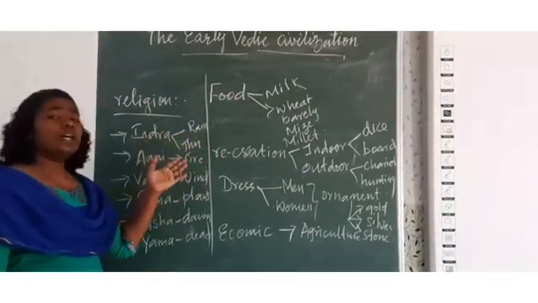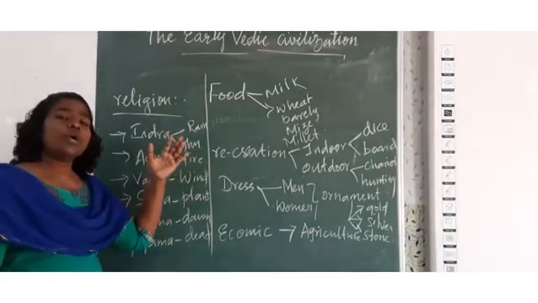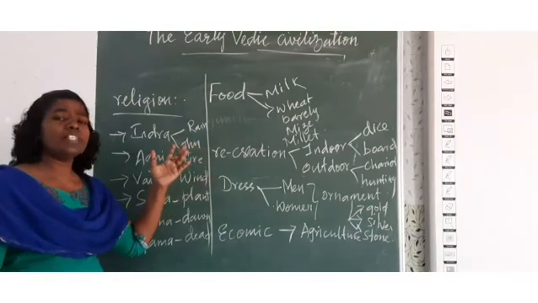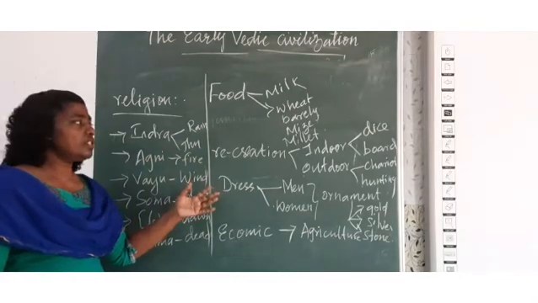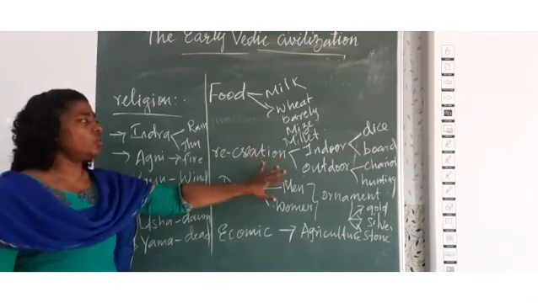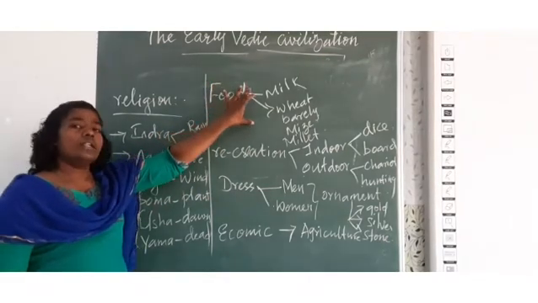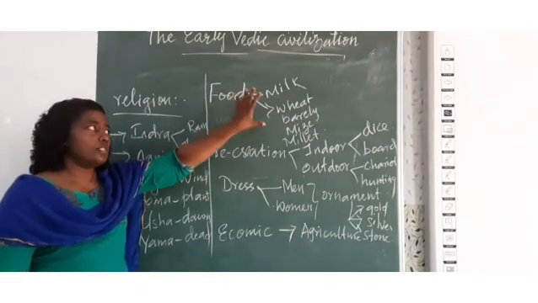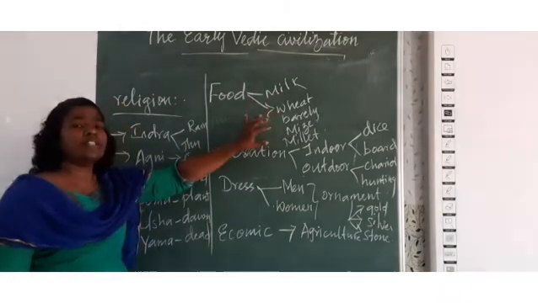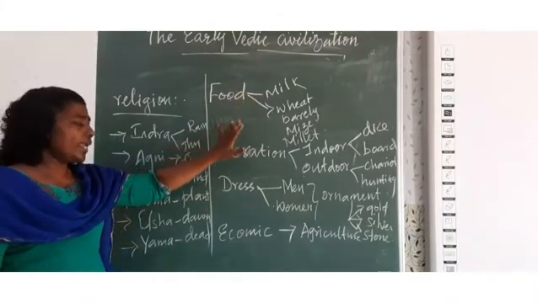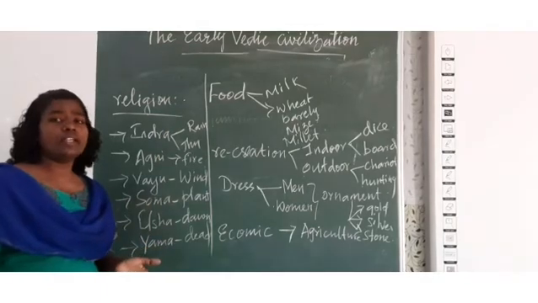We also saw the recreation and the position of women. Women were respected and given importance in society. They were involved in both indoor and outdoor activities. They gave importance to nutritious foods: wheat, barley, maize, millet and milk products. They also did agriculture and worshipped different gods and goddesses.